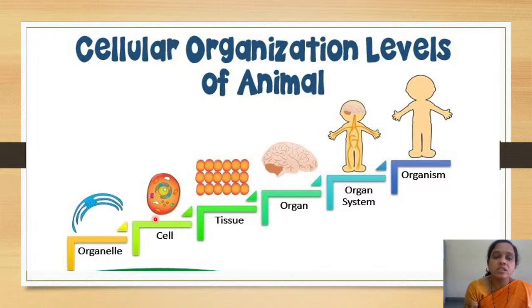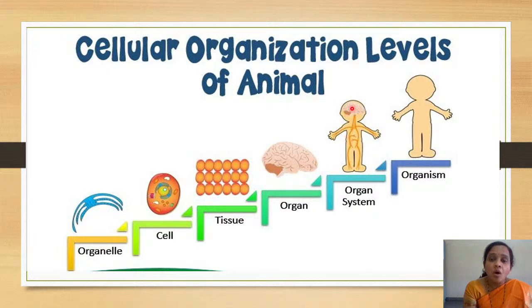So all these organelles will combine to form a cell. Multiple cells collectively form tissues. When tissues organize themselves and form a particular function, then you call it an organ. Now, an organ system is a collection of all these organs like brain, kidneys, liver, digestive system, muscular system, skeletal system.